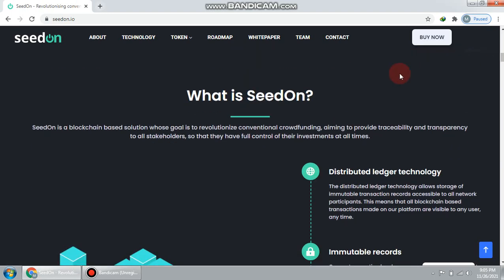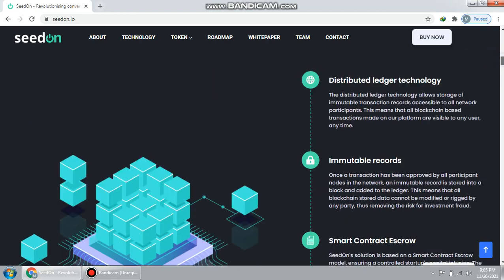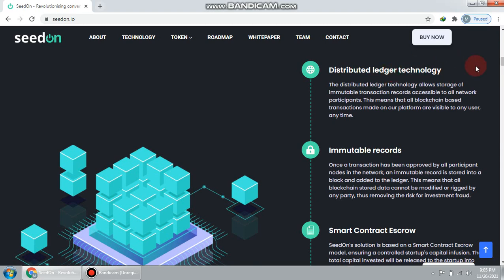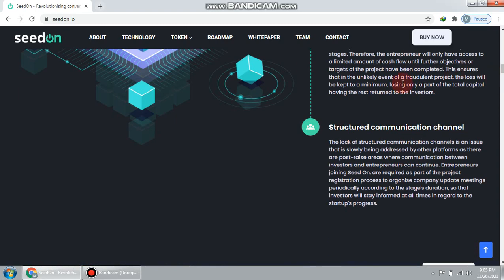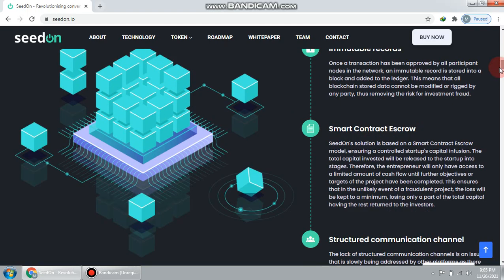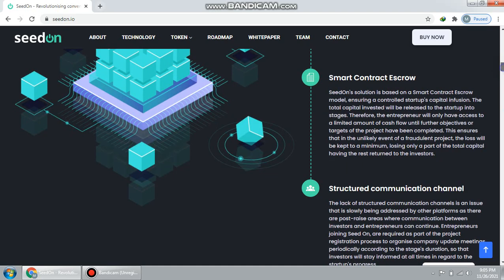All in one. What is Seed On? Seed On is a blockchain based solution whose goal is providing very nice facilities to its members, using distributed ledger technology and immutable record smart contracts. This is a very nice and good project. All the features are very nice and good. So I say to all, invest your money, this is a very nice and good project.